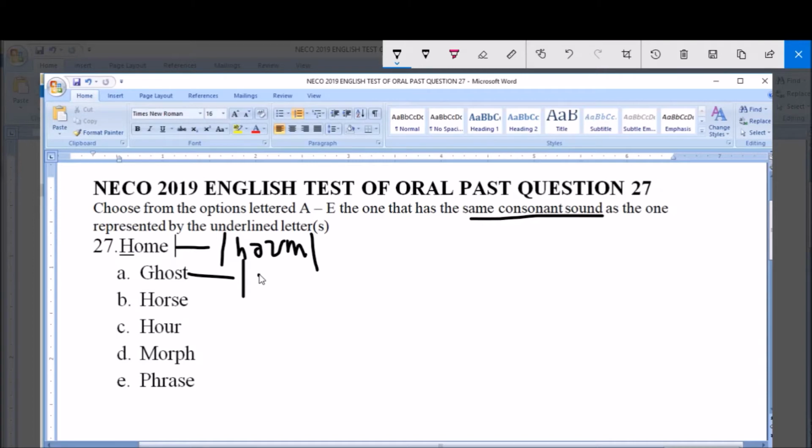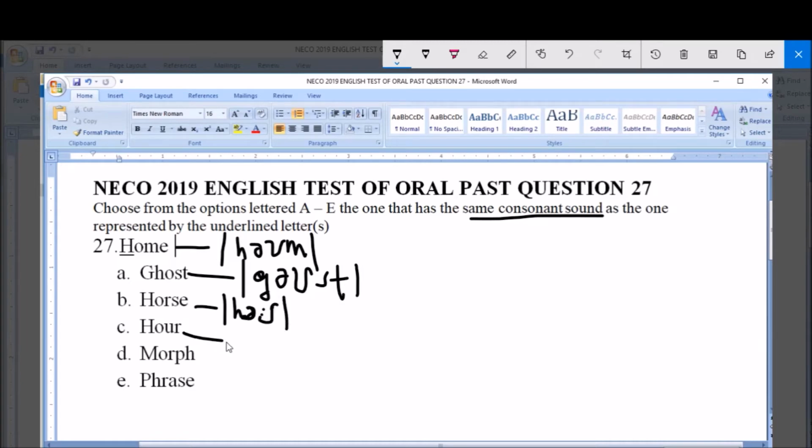So there is nothing like ghost in English word. It is guest, not ghost. Option B is pronounced as us, long or. Remember that the H is not silent, and then remember our long or sound, us.